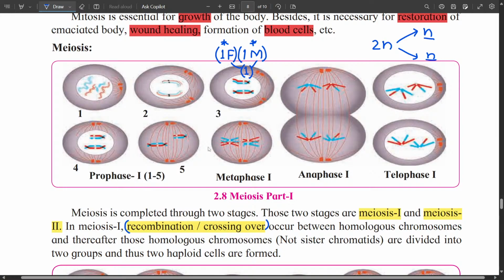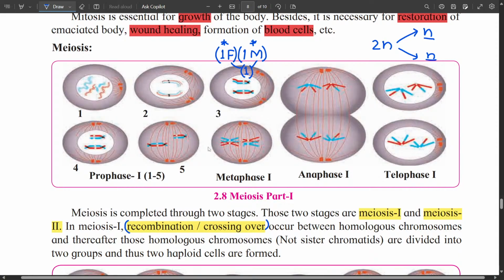So crossing over occurs here. That means some part of the father chromosome and some part of the mother chromosome is mixed in the formation of the new chromosome. And every time this recombination, crossing over, takes place in a different way. And that's why each reproductive cell, each sperm cell, each egg cell is unique in nature. It has unique chromosome combinations.